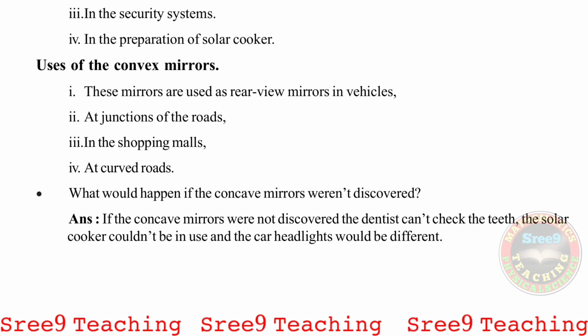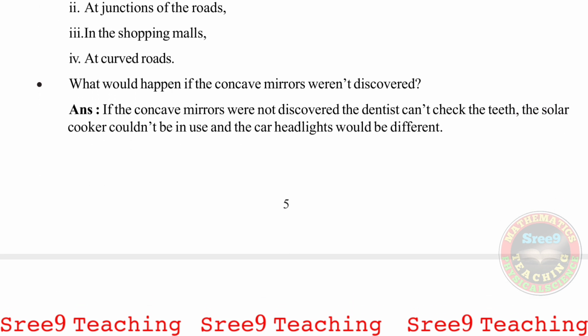Now the important question: what would happen if the concave mirrors were not discovered? Very, very important question. And the answer is, if the concave mirrors were not discovered, the dentist couldn't check the teeth, the solar cooker couldn't be in use, and the car headlights would be different.